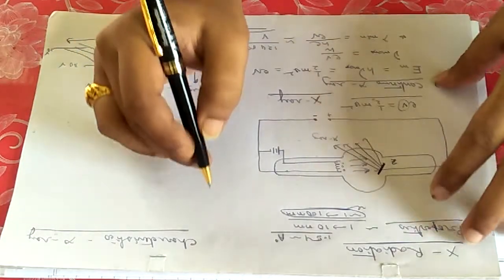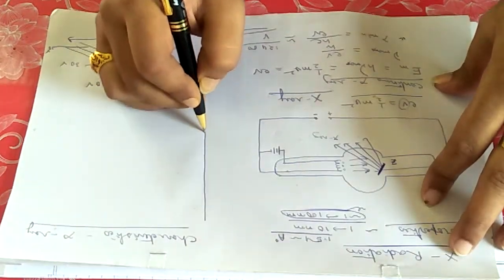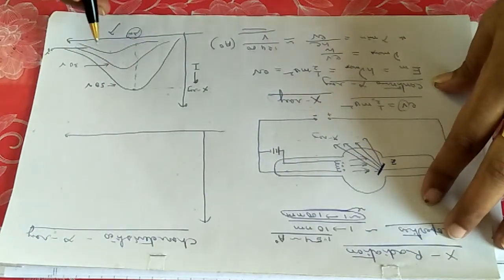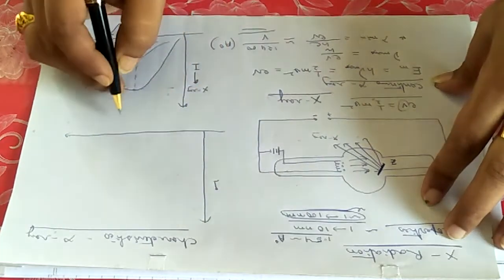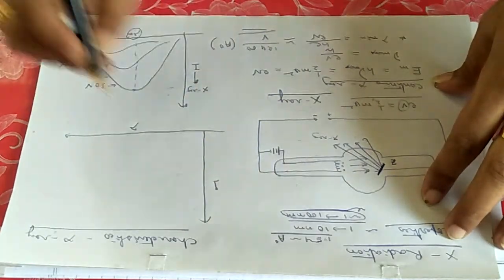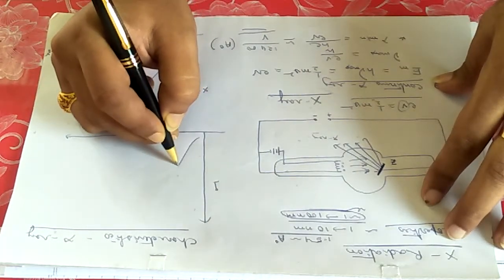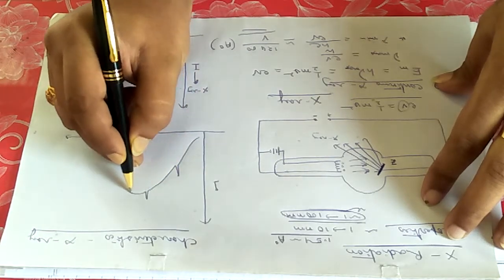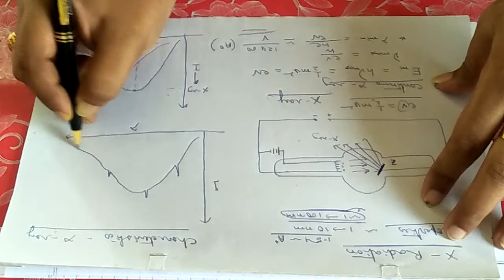But for characteristic X-ray, if you observe the same curve very carefully, suppose I am magnifying this curve of 50 volt, and in this direction you are plotting intensity and lambda, you will get some kinks in the curve, like that.